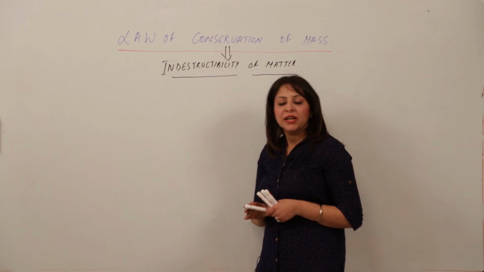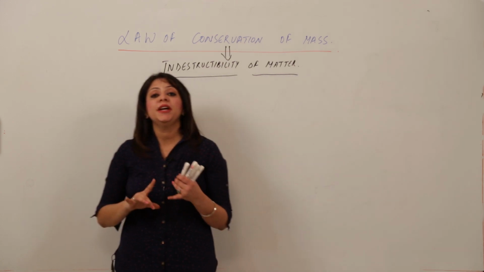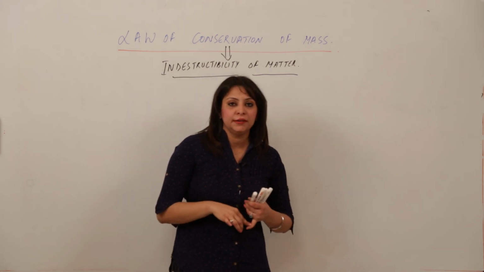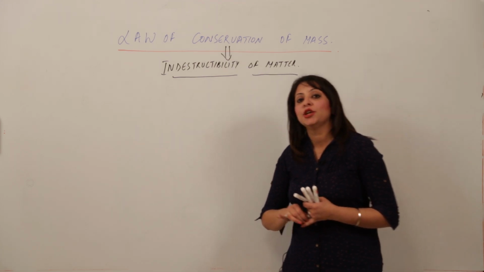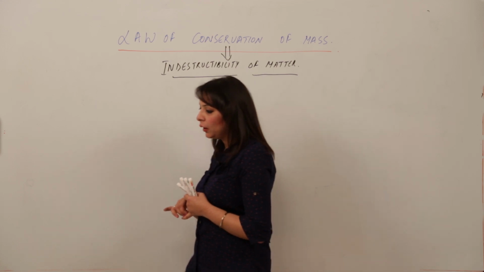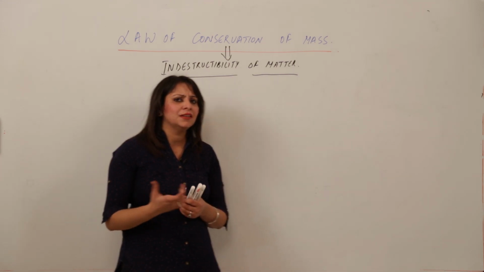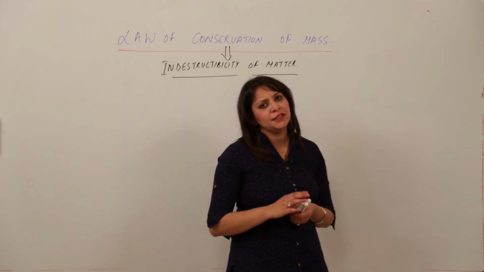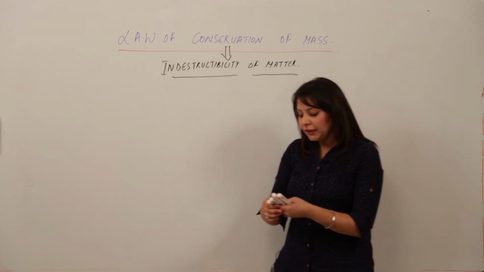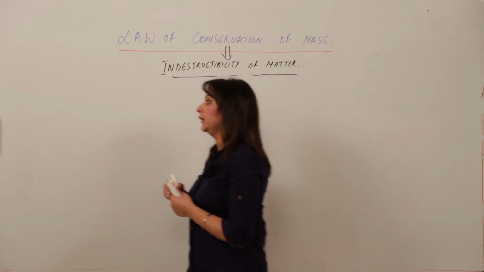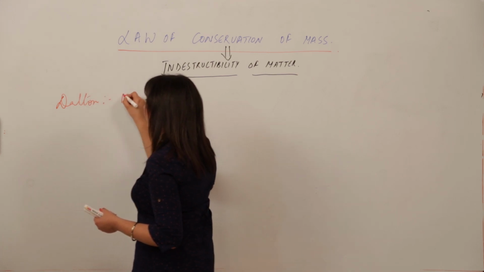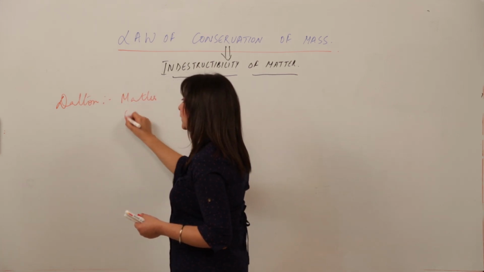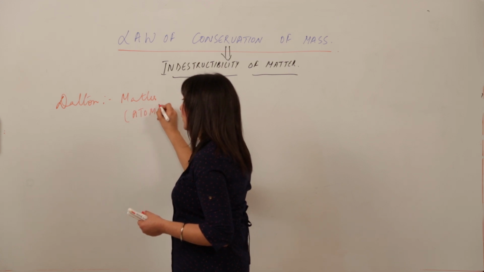What does it mean? It means matter can't be created nor be destroyed. Keep in mind please, matter can't be created nor be destroyed. Now, from where does this come from? It came from the postulate of Dalton. Dalton said that matter is made up of atoms.